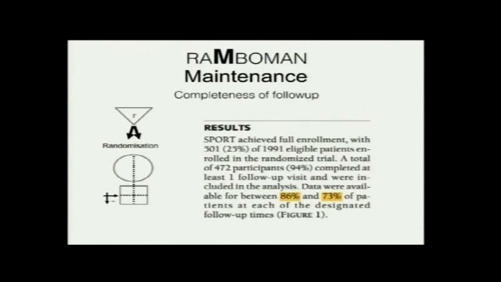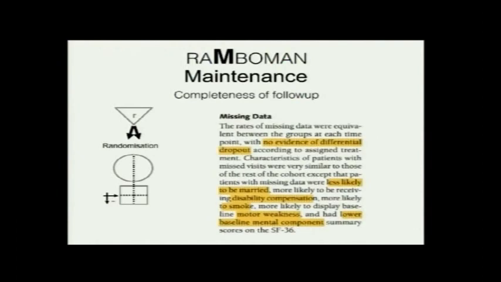M is maintenance, completeness of follow-up. Completeness of follow-up in each group is 86% and 73%, so it's kind of close to 80%. So we'll give them the points here for being adequate, not much loss of data. Now, how did they treat missing data? That's also important. So missing data, there is no evidence of a differential dropout between the two groups, like I explained before, that one group should not have more dropouts than the other.